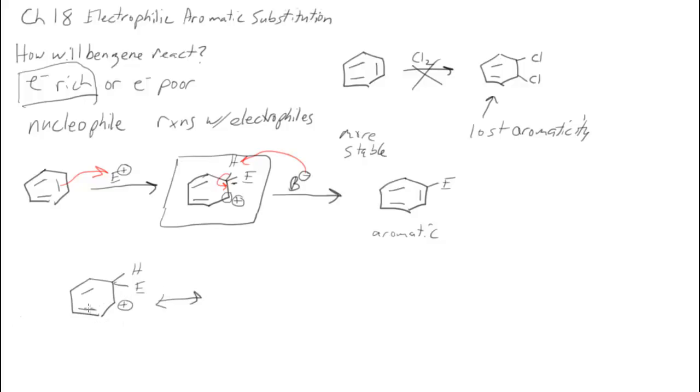Now there are resonance forms that we can draw of this structure by moving a pair of electrons, which can cause the carbocation to move around the ring. So here's one more resonance structure. There's yet another resonance structure that we can draw. We can move this pair of electrons over to where the positive charge is. And now hopefully you can see with 3 different resonance structures that delocalize the charge, now we've lost aromaticity, but still there's a reasonably stable carbocation intermediate that then the base can come and attack, deprotonate to cause our final product.